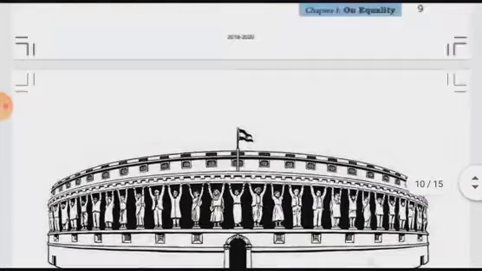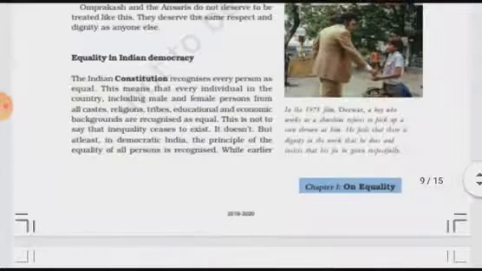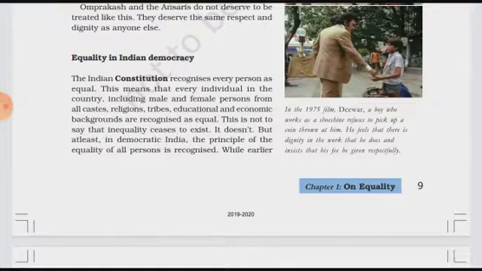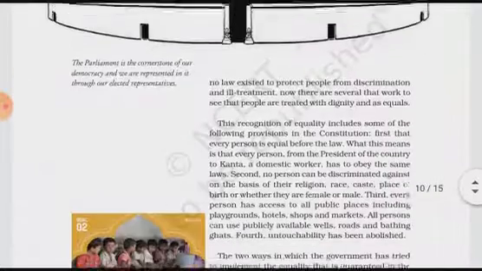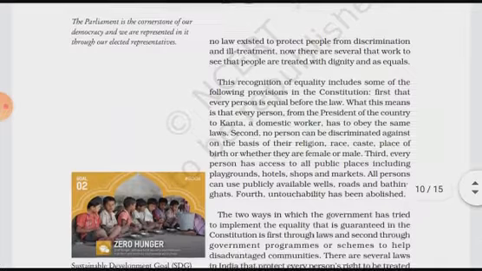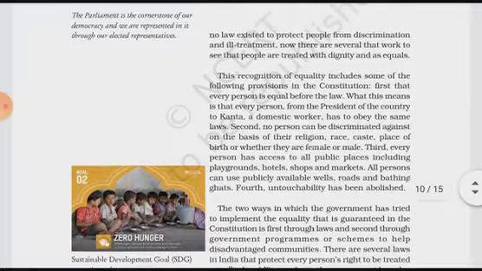In civics, we are talking about the recognition of equality. We have read the examples in the chapter, and then we have read about equality in Indian democracy. We have read some points. Now let's have a discussion on what they have given here. This recognition of equality includes some of the following provisions in the Indian Constitution, meaning how we can recognize equality in our country.